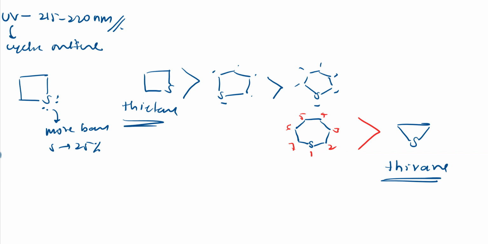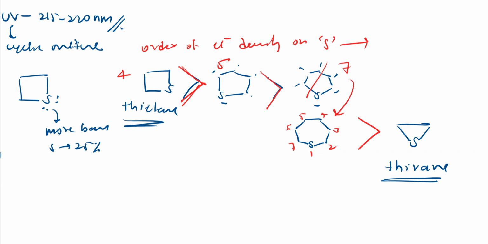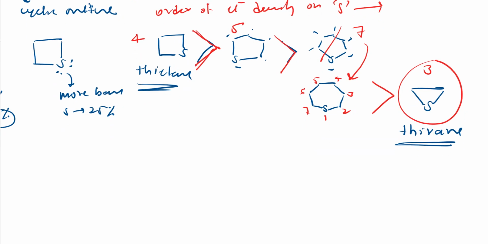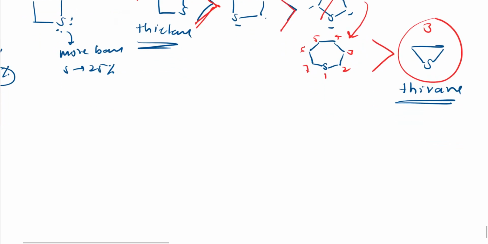So this is the order of electron density on the sulfur atom with respect to different ring sizes. This 4-membered ring will have more electron density on sulfur compared to the 5-membered ring, then comes the 7-membered ring. I wrote the wrong structure here, and this is the 3-membered one. Last comes the 3-membered ring, because the s character will be more, it cannot give that lone pair easily. Electron density means the ability to give the lone pair easily. So 4-membered will be more compared to 5, next comes 7, and last comes 3.